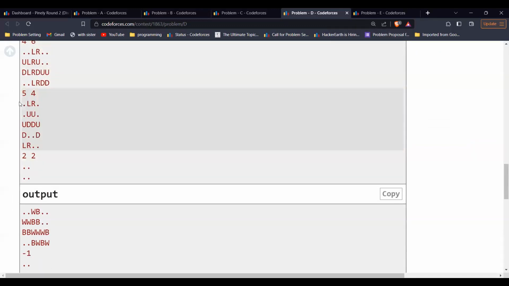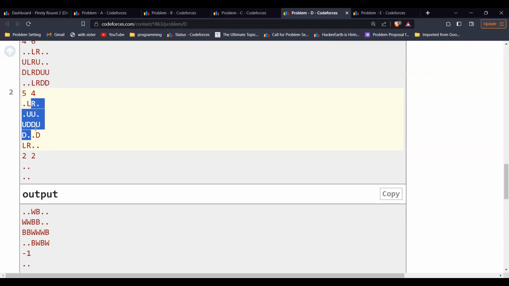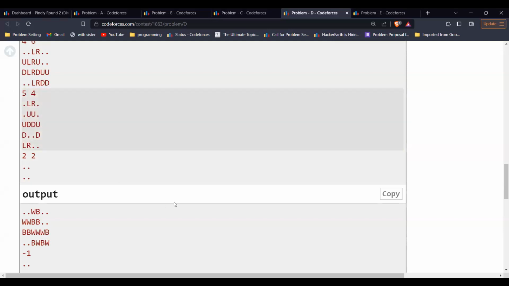And by the way, why is it not possible in this case? If you see, I have three domino cells in this row. So in this row, I cannot have an equal number of black and white cells. Why? Because for both of them to be equal, the total number of colored cells should be even. So the number of domino cells in this row or this column should be even. Are you getting my point till now?